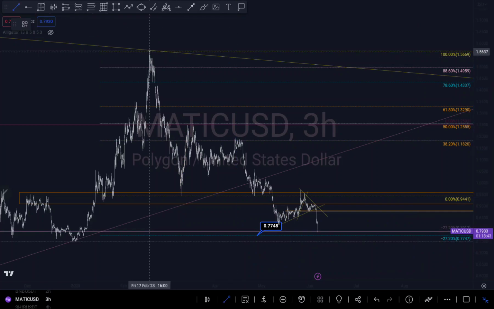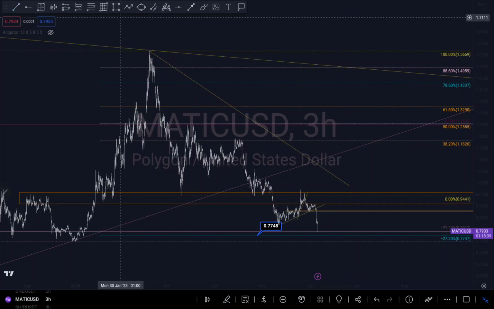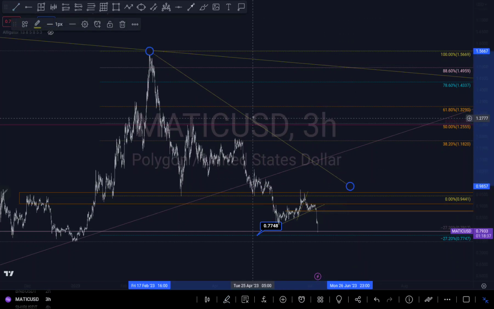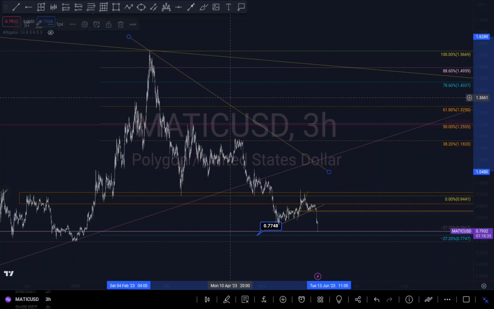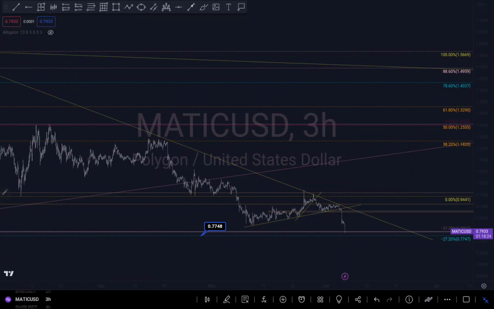Let me draw a trend line here. Okay, perfect. Let me delete this one. Let me reanalyze it, drawing a trend line here to this here and this here. Okay, you can just draw the trend line here around that area right here.